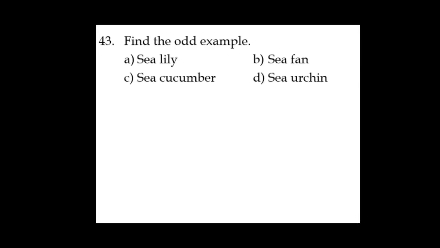Next, 43, find out the odd example. Here we have the sea lily, sea fan, sea cucumber, sea urchin. Out of these, 3 should belong to one phylum, and one is the odd one out. So the odd example is the sea fan here, which belongs to Cnidaria or Coelenterata. The rest of the three belong to Echinodermata.